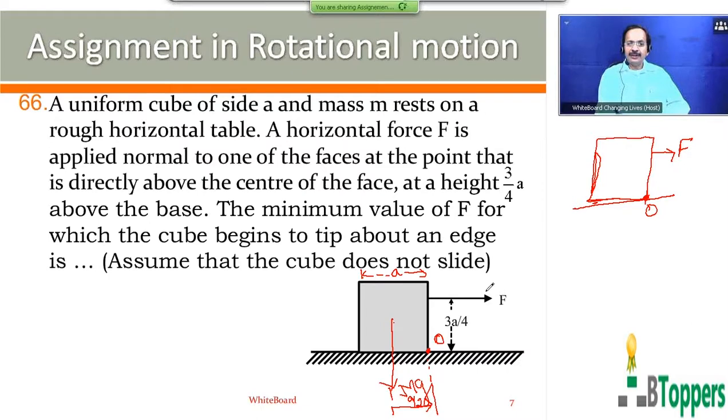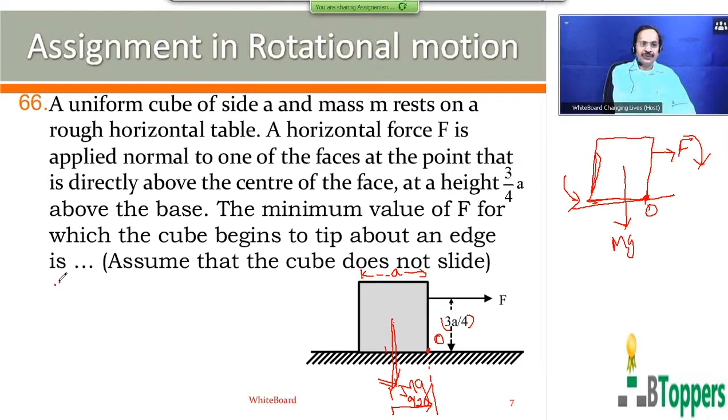The moment of the force F applied at this distance 3a by 4 tries to turn the cube in a clockwise sense about O. The moment of the force mg, or the torque acting on the cube due to the gravitational force mg, tries to turn the cube in the anti-clockwise sense about O. So therefore the cube can tip about the point O, that is, the cube can turn about the point O without sliding along the surface of the table.